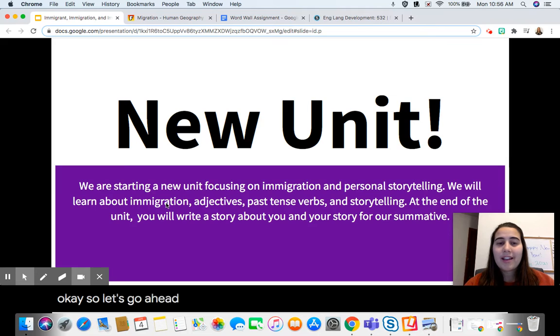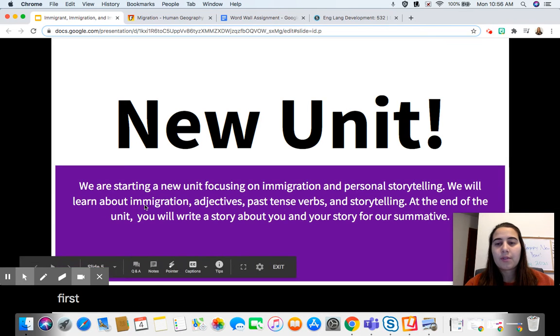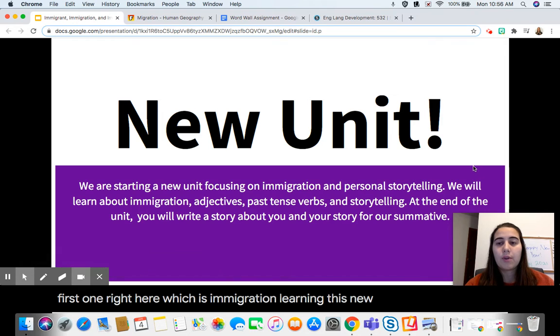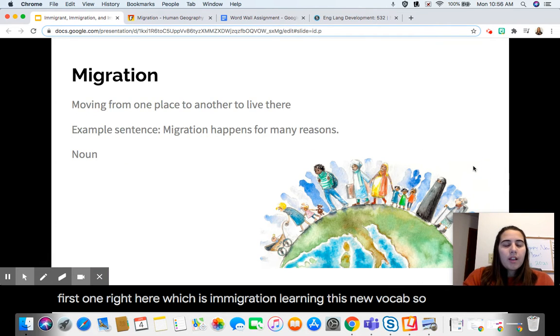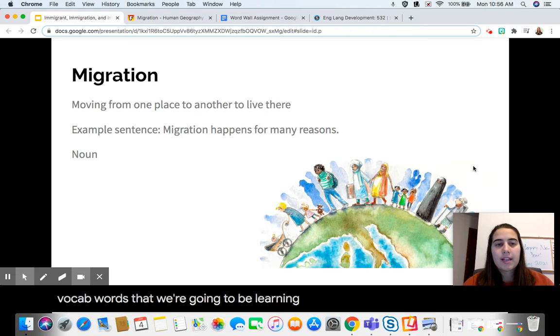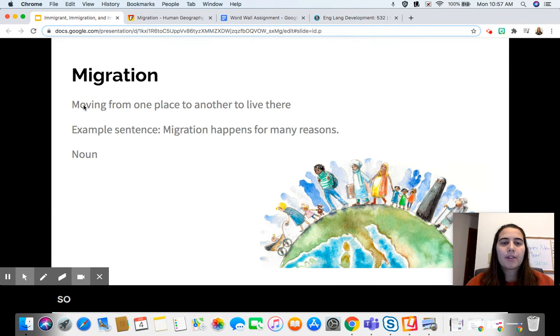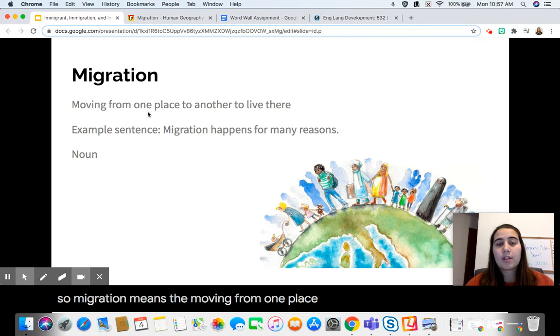Okay, so let's go ahead and get started, and we're going to be focusing on our first one right here, which is immigration and learning this new vocab. We have 4 vocab words that we're going to be learning today. Our first word is migration. Migration means the moving from one place to another to live there. So let's think about what this word means. We're just moving. A good way that I like to remember that migration means moving is the M in migration and the M in moving. It's a little trick to help you remember that.